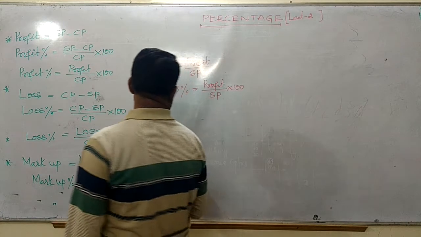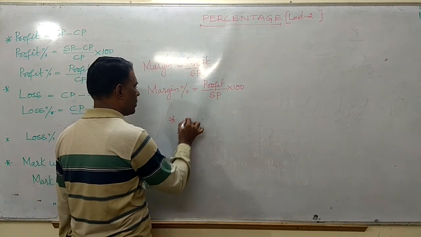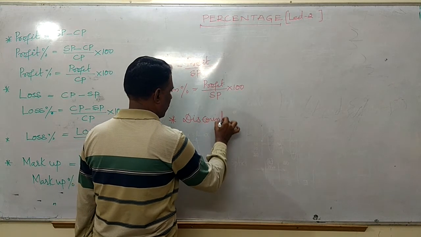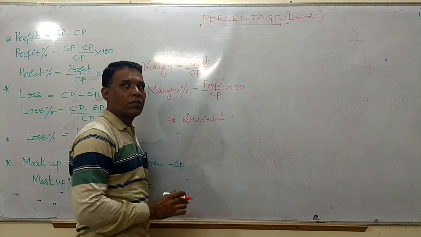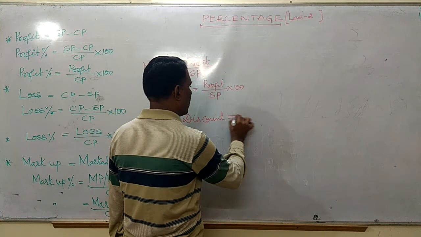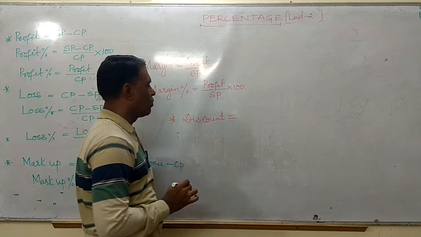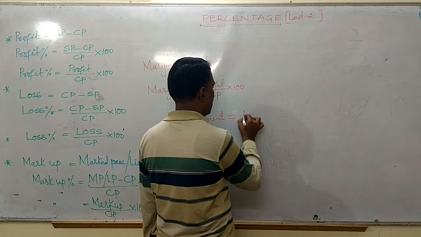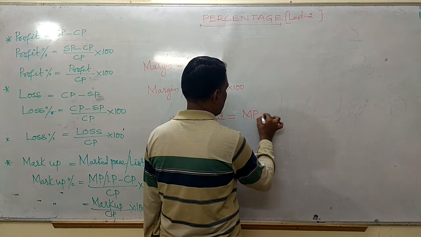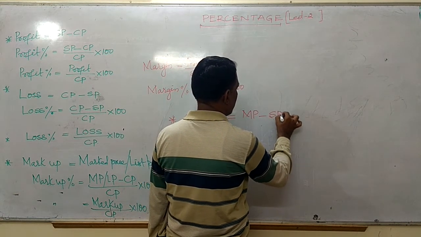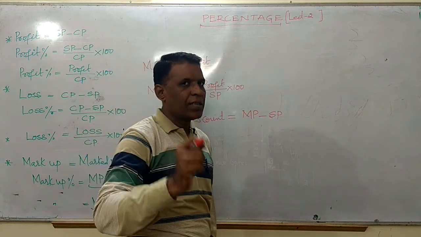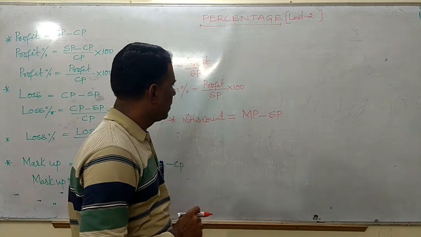Another word is discount, friends. If you see, the discount is nothing but marked price minus selling price, friends.